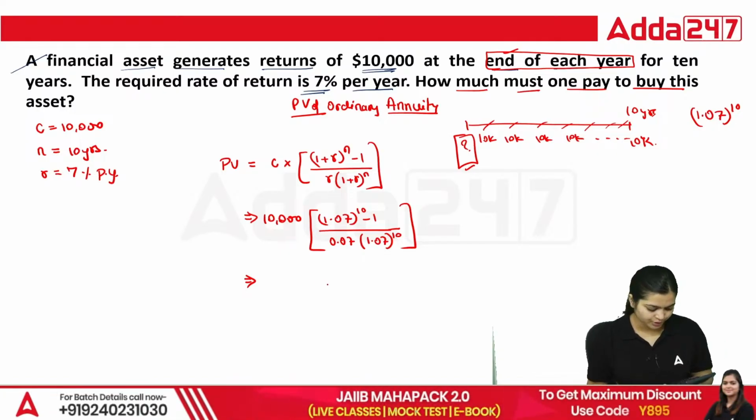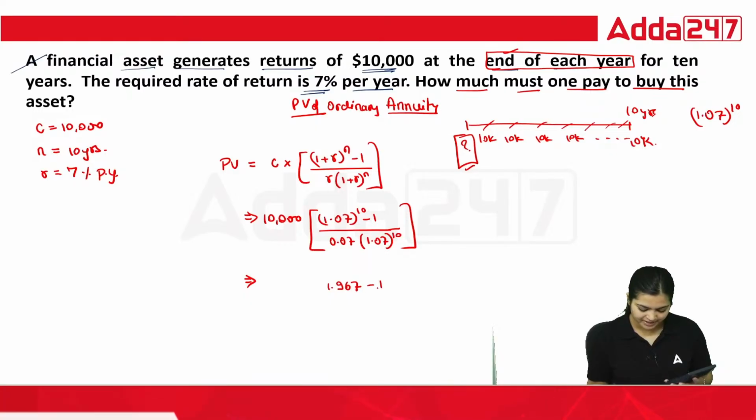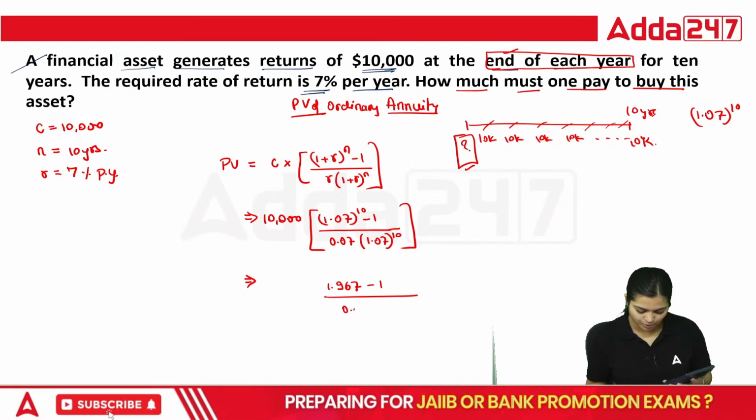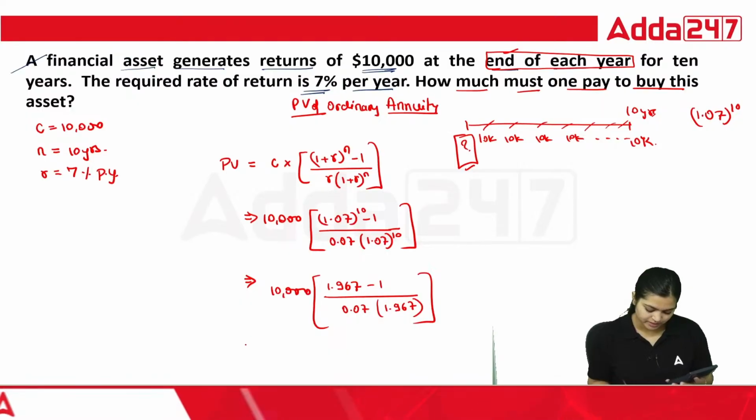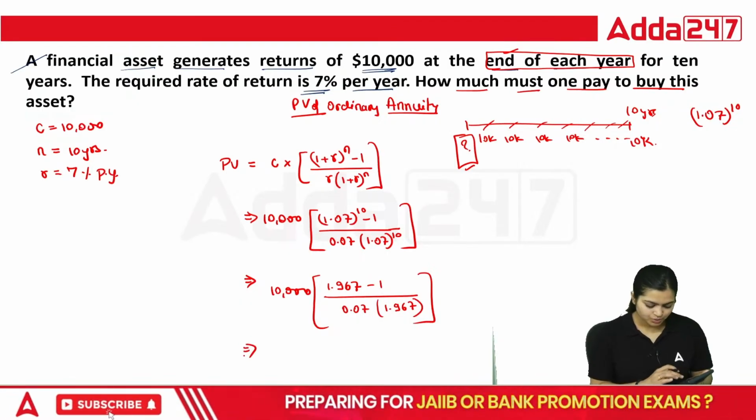So this is your 1.967 minus 1, divided by 0.07 into 1.967, multiplied by 10,000.